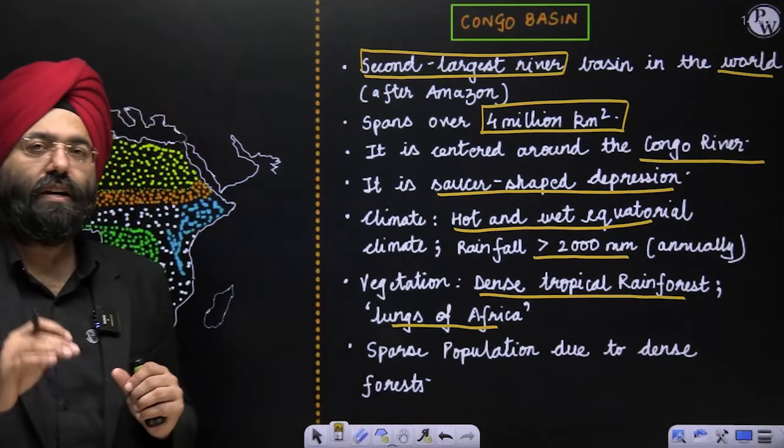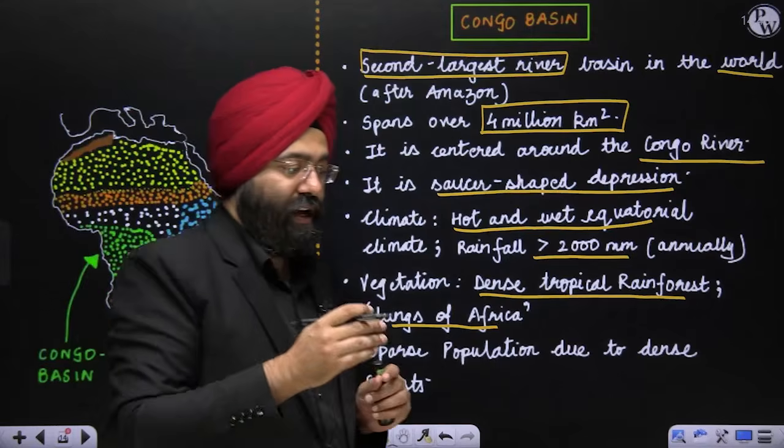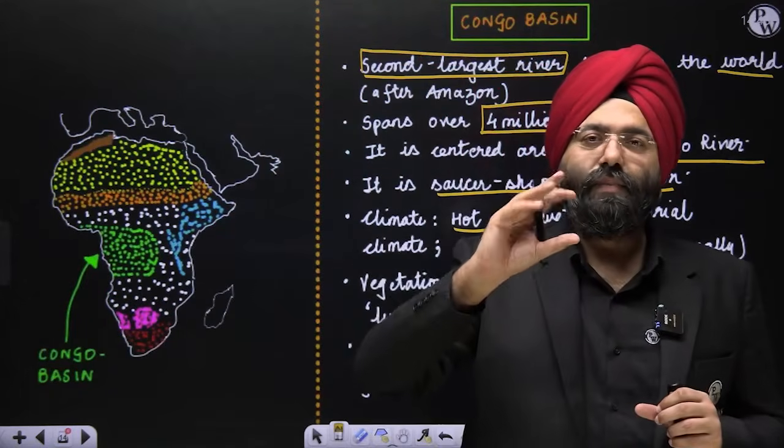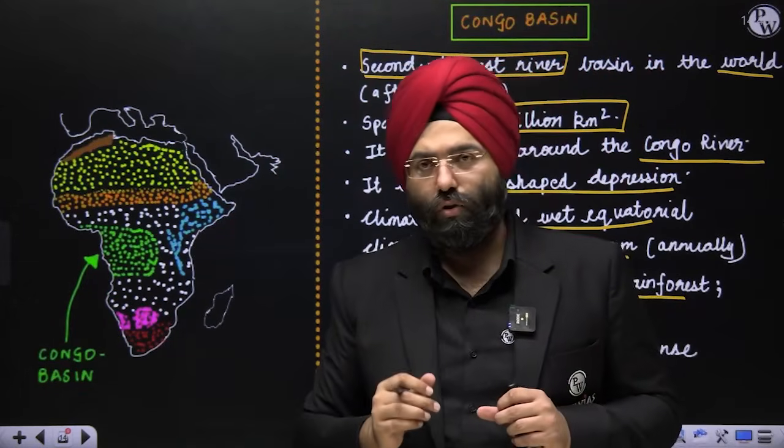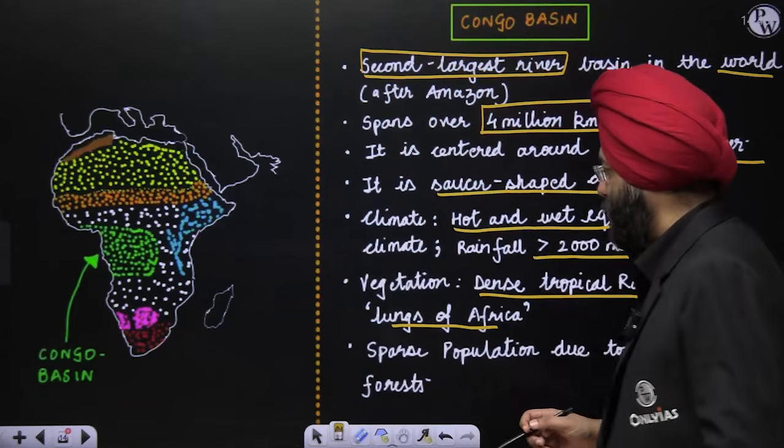This should be very well in your minds because you can be asked a question in your prelims where they can possibly mix the concepts of the Amazon basin with that of the Congo. That is why it is important to understand.